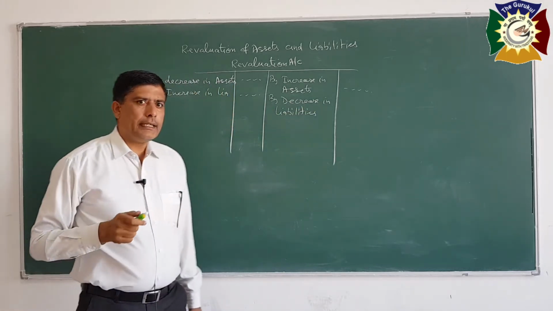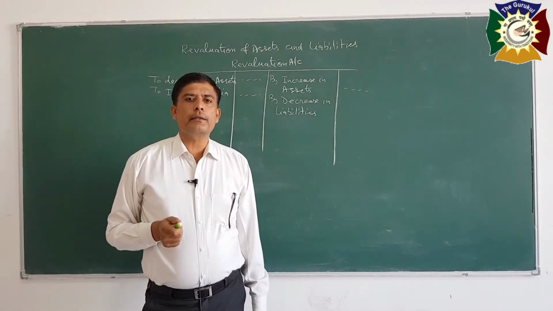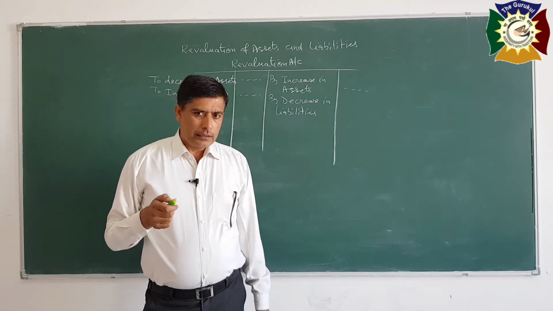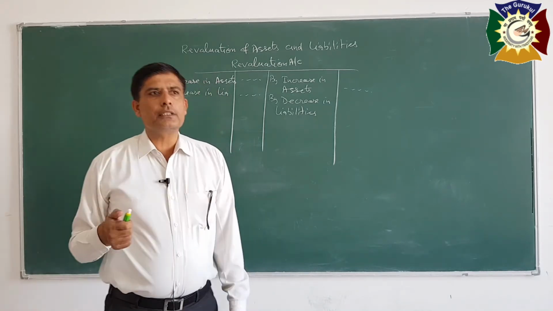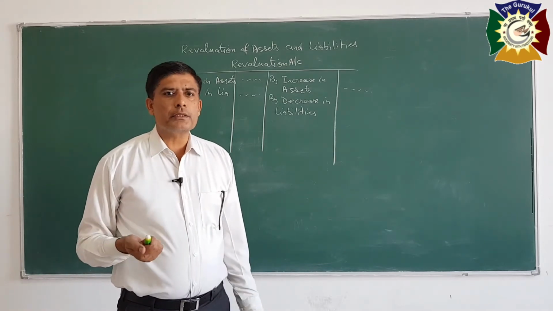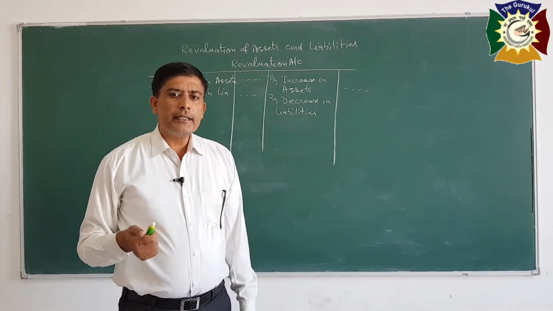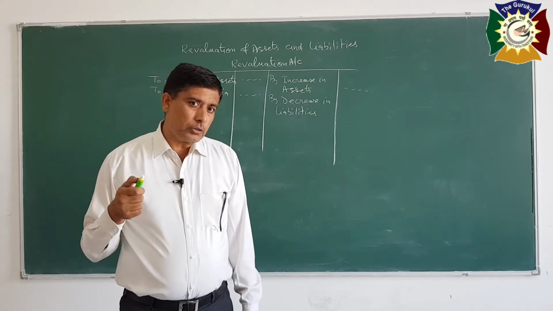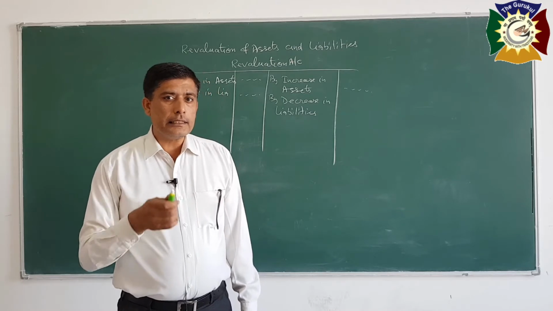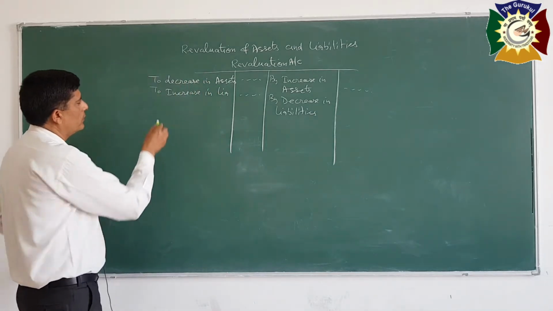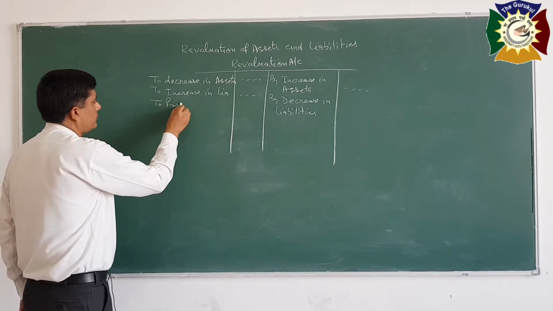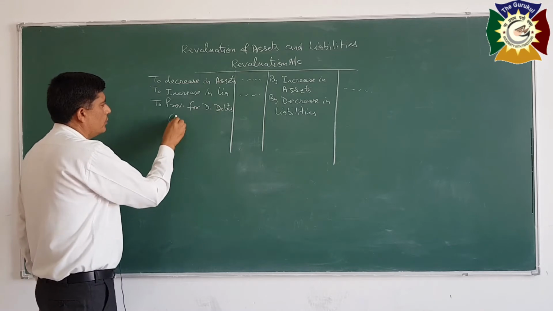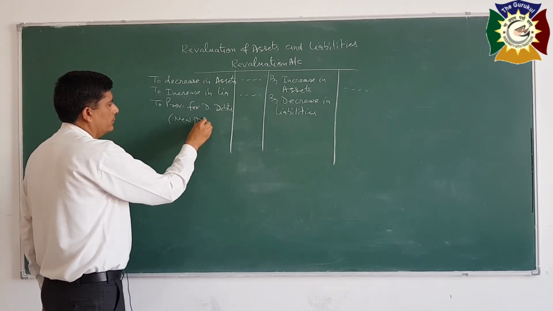Sometimes we create a provision for bad and doubtful debts. So whenever partners decided that they have to create a provision at a fixed percentage, maybe 5%, 6% on bad and doubtful debts, that is shown on the debit side of profit and loss, so it will reduce the profit. You can say it is an expense, so you will record to the debit, to provision for doubtful debts, new provision created.